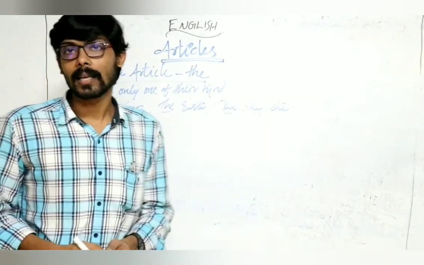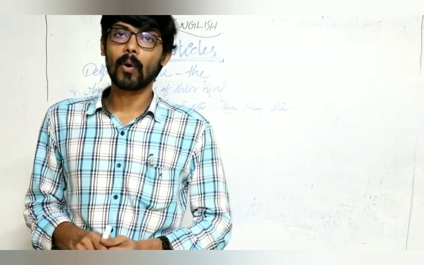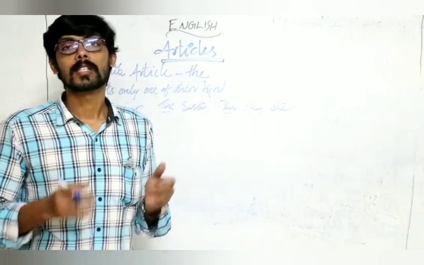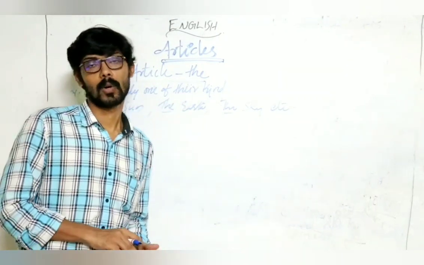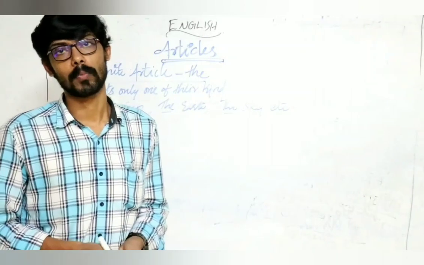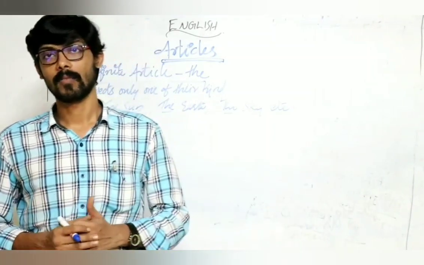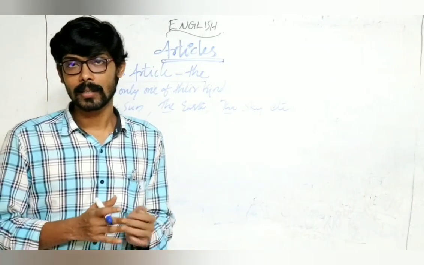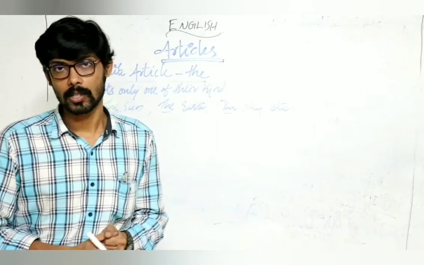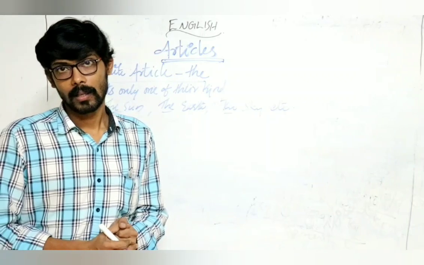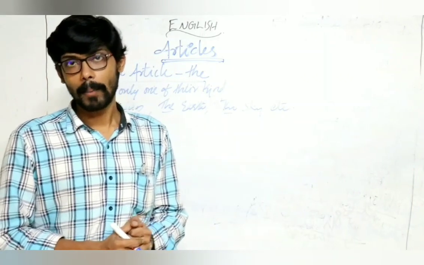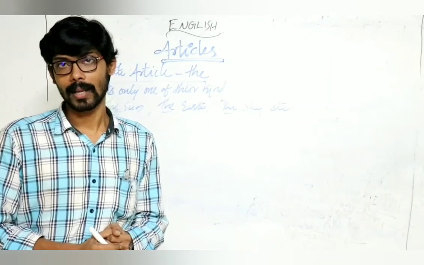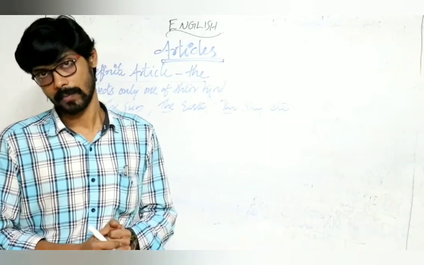Definite article the is used before superlatives. You know, positive, comparative, superlative, degrees of comparison. For example, great, positive degree, greater, comparative degree, greatest, superlative. Good, better, best, tall, taller, tallest, bad, worse, worst.